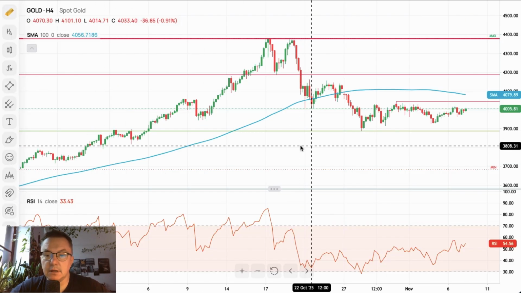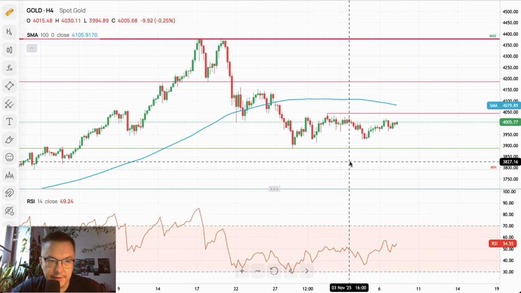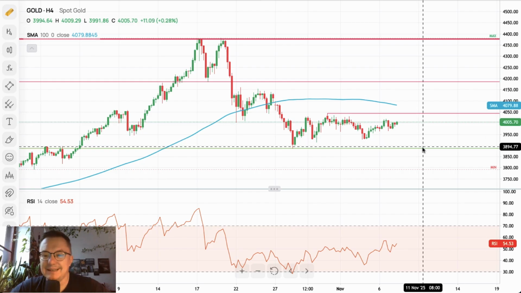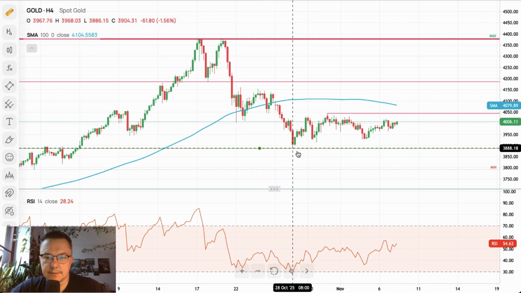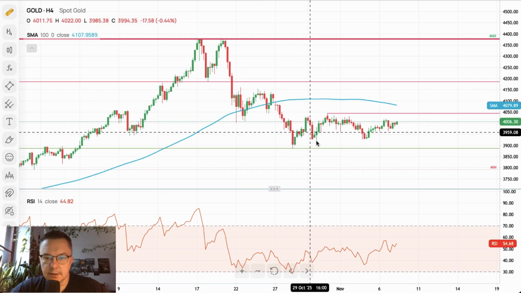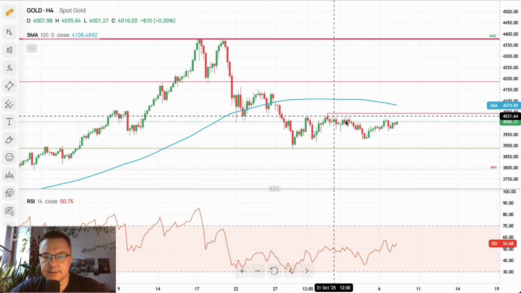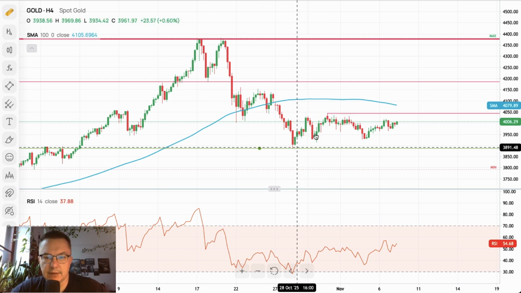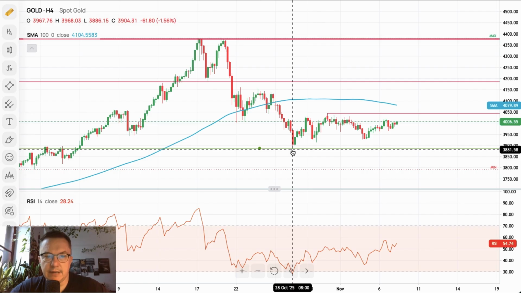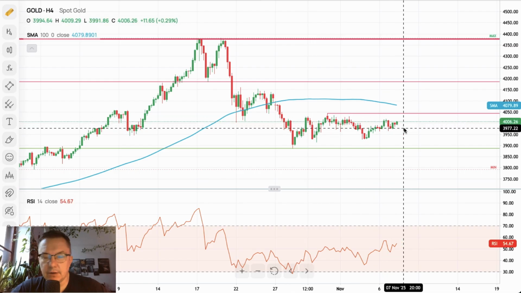Obviously, gold is doing nothing, not much at all. It's still hovering around the level of $4,000 per ounce of gold. Keeps moving inside of this narrow range located between local high and the technical resistance level at 4,042 and the low from the October 28th located at 3,886. And we've been moving like this for over a week right now, almost 2 weeks.